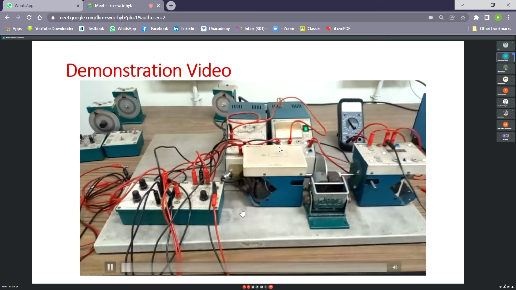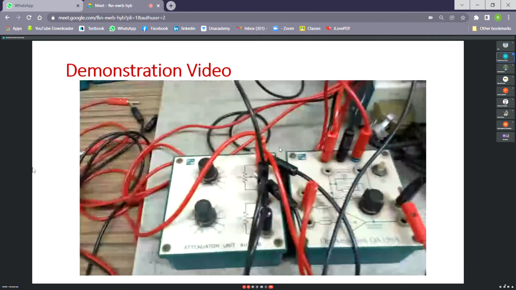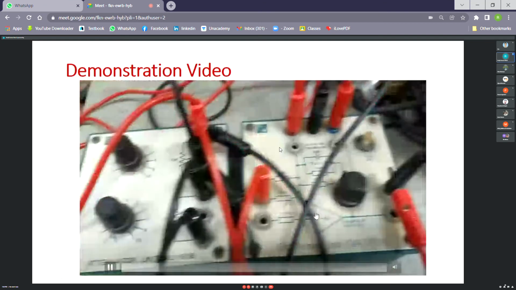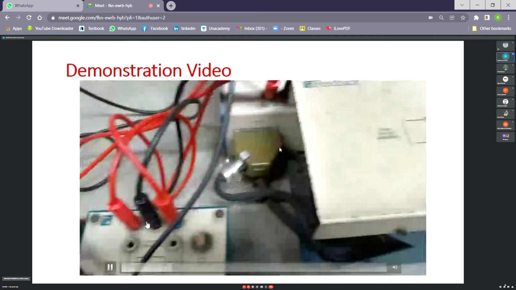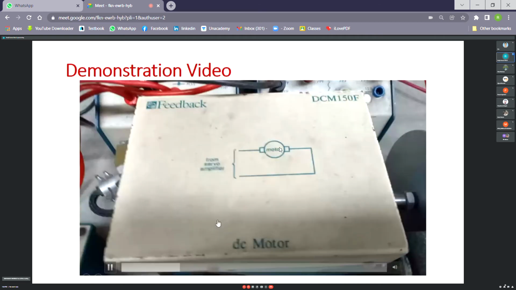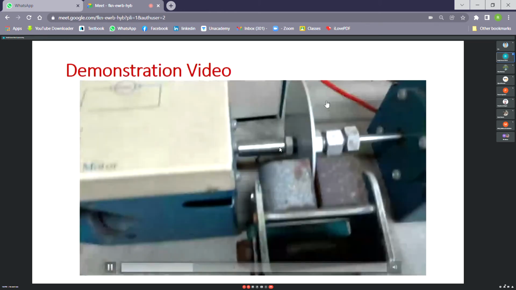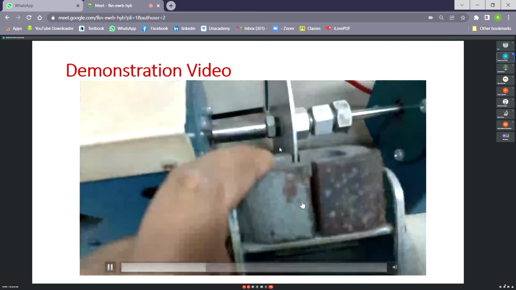Now let us see some video. This one is an attenuator, basically a potentiometer. This one is an operational amplifier, we are using it as a summer. If you remove this cover, you will find this DC motor. This one is the metal disc, and this is the magnetic brake.